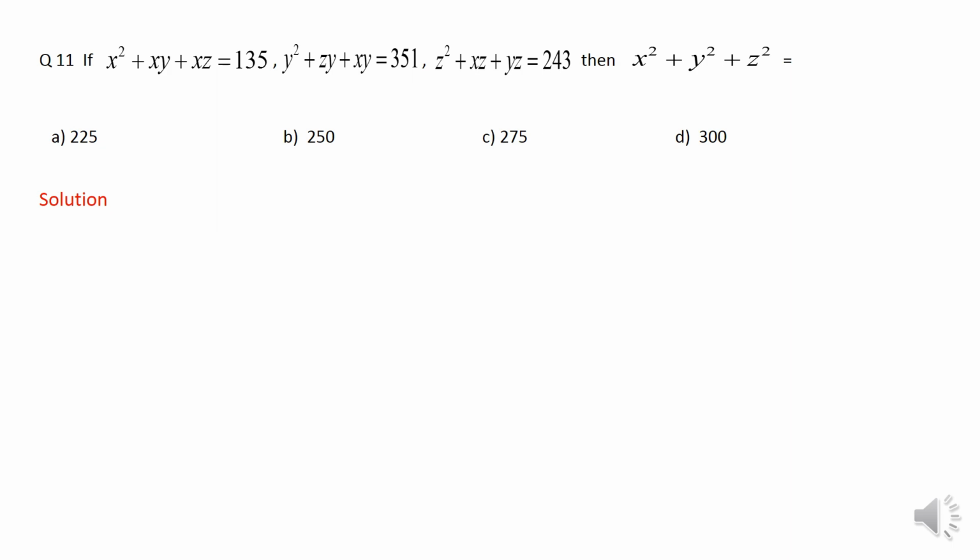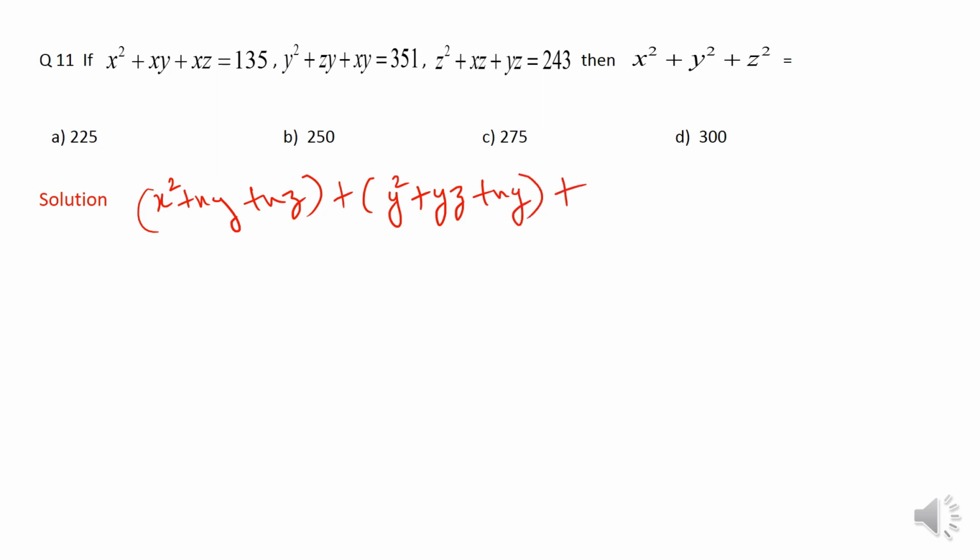And that is if we add all these three expressions, that is x square plus xy plus xz, then we add y square plus yz plus xy plus z square plus xz plus yz. Why I'm adding all of them?